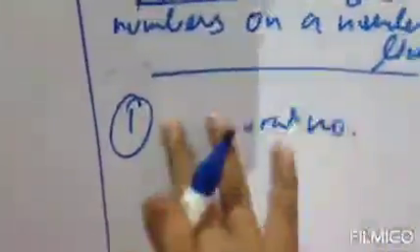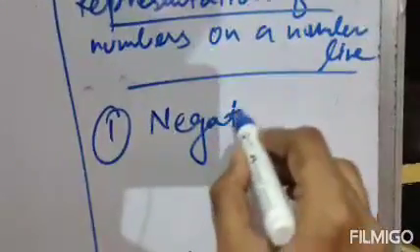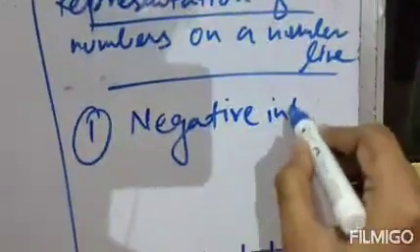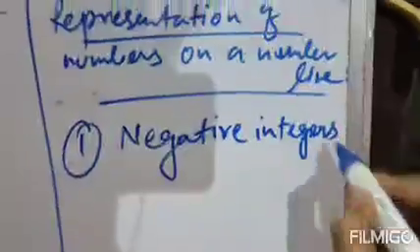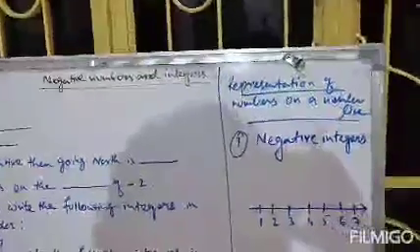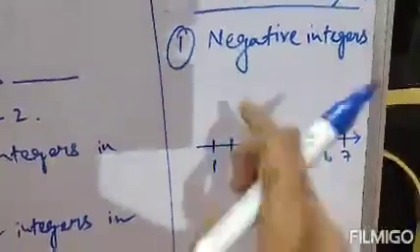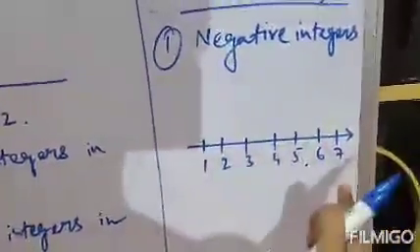If we want to draw a number line of negative integers, particularly negative integers, now negative integers mean those integers are less than 0. That means those integers having a negative sign are actually our negative integers. So these are actually our positive integers, that means greater than 0. These are not negative integers.